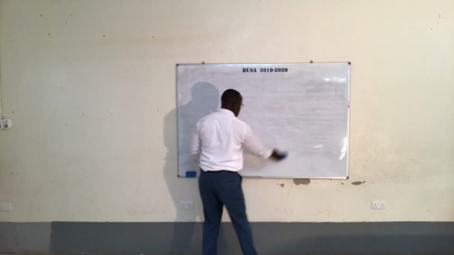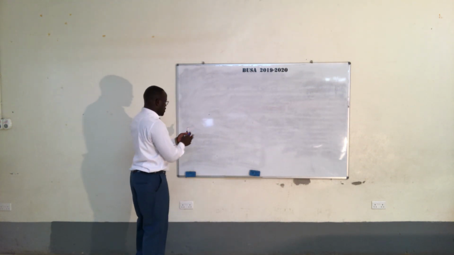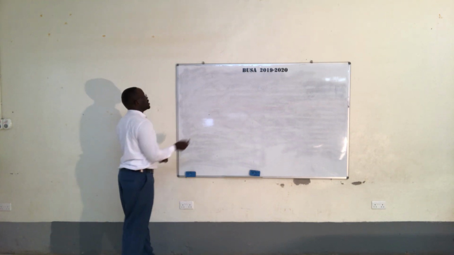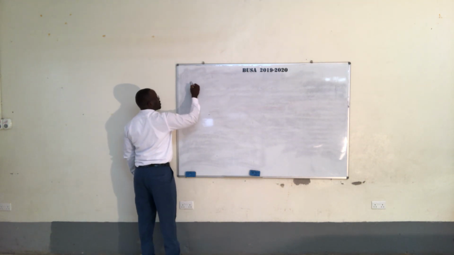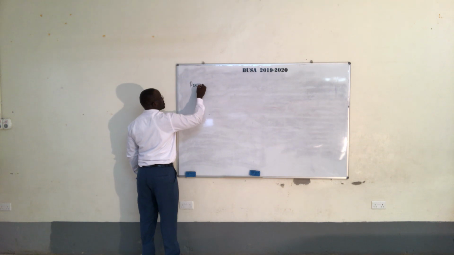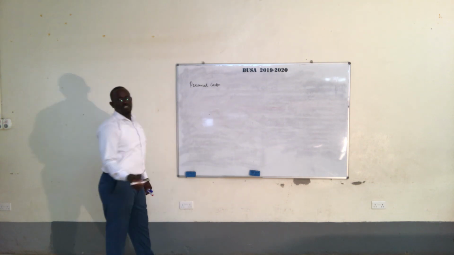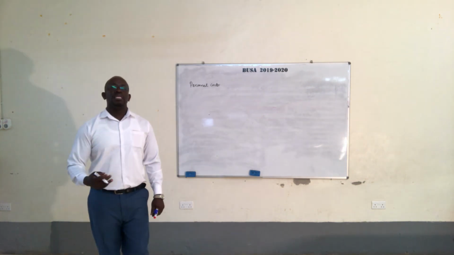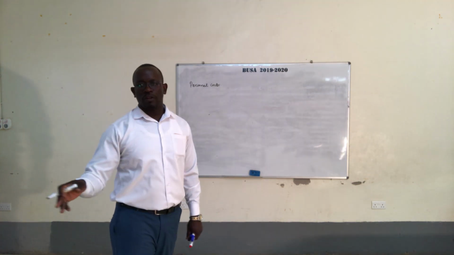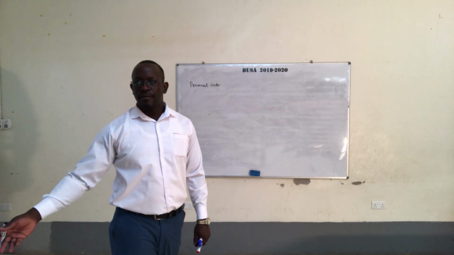In this, your summary is going to have your budget. You are going to have personnel costs. Personnel costs, you identify them. Who are they and how much do you pay them? How much are you going to pay them per month? Multiply by 12, you get per year.